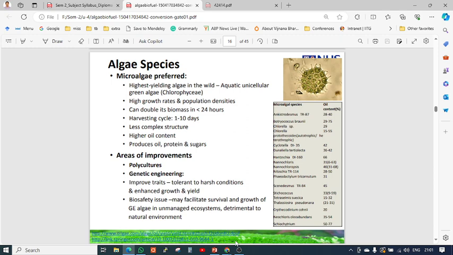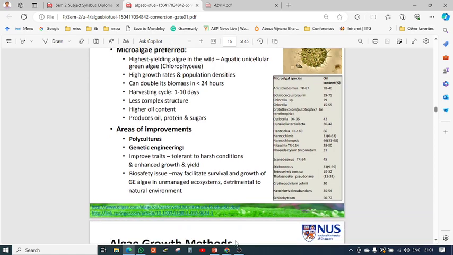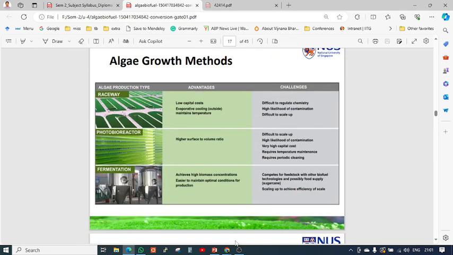Then the third question is, what are the different production processes of this algae? These are the three production processes or growing methods of algae: raceway, photobioreactor, and fermentation. Actually, these details you can study in biotechnology, genetics or microbiology. If you are a biology student, then you can go into details of how this microbial growth culture happens.